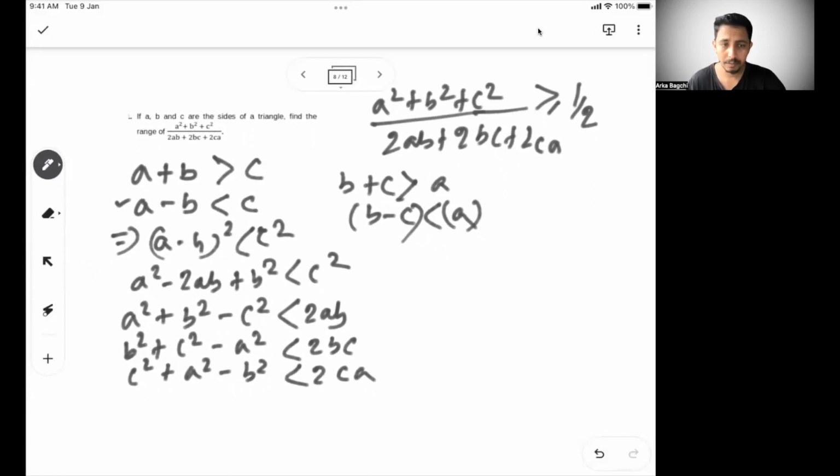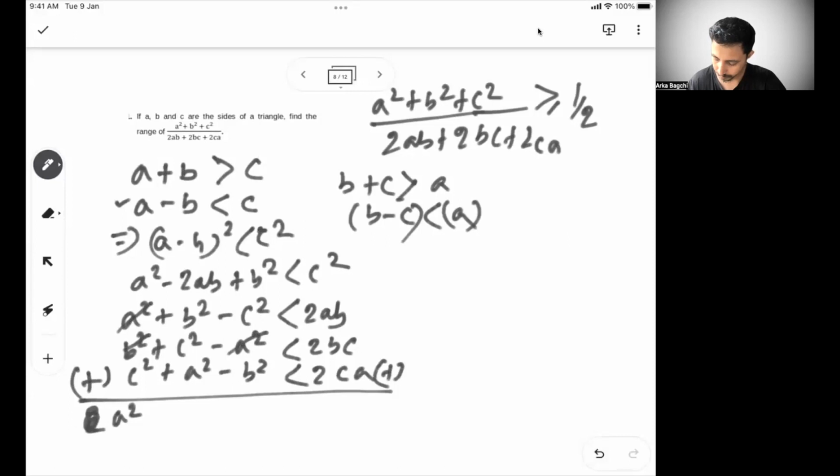So this is one way. Now if I add all these three, what will I get? Not 2 times a square, you will get 1 a square, because a square will get cancelled if we add all the left hand side, and all the right hand side. So a square will get cancelled, b square will get cancelled, c square will get cancelled.